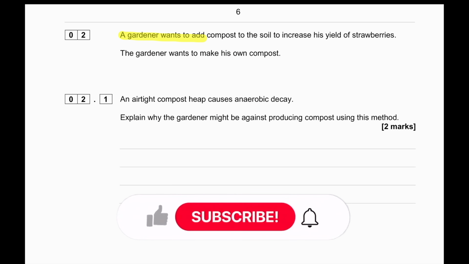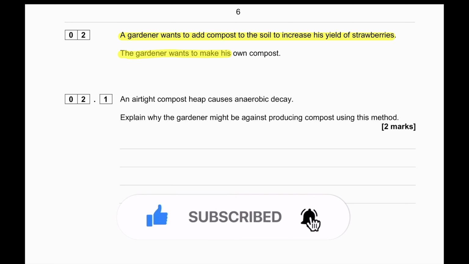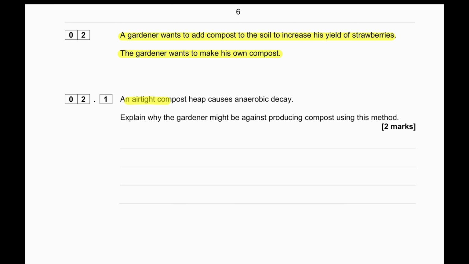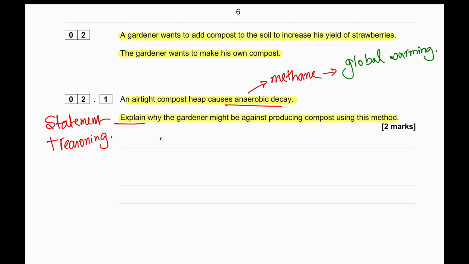A gardener wants to add compost to the soil to increase the yield of strawberries. The gardener wants to make his own compost. An airtight compost heap causes anaerobic decay. Explain why the gardener might be against producing compost using this method. Anaerobic decay often produces a greenhouse gas called methane, which can also contribute to global warming. So we will say methane is produced, which is a greenhouse gas that causes global warming.